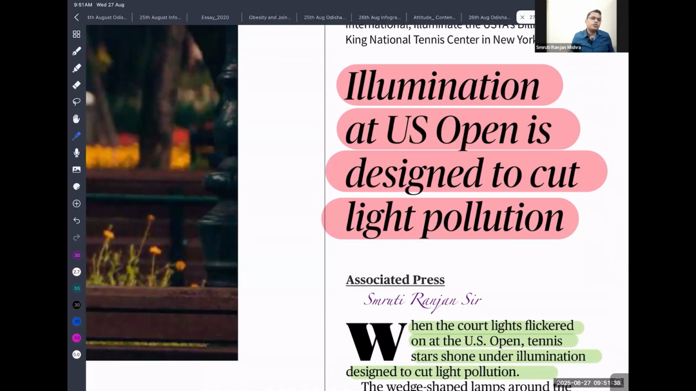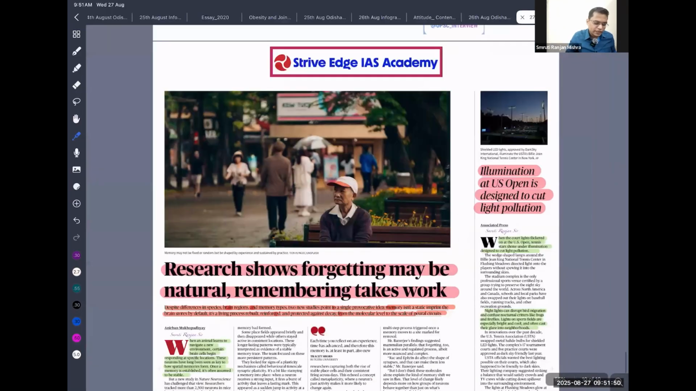So light pollution is impacting the bats, it is impacting some of the nocturnal species, and some of the animals also, because they cannot sleep because of the light that is falling on their eyes. Okay. So that is what the article is all about.